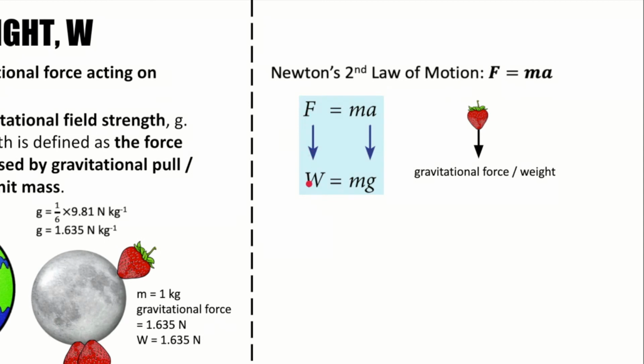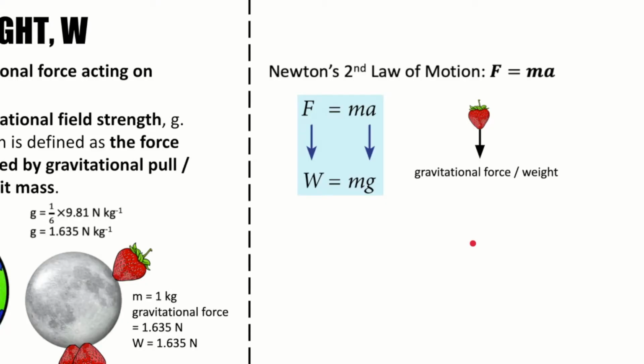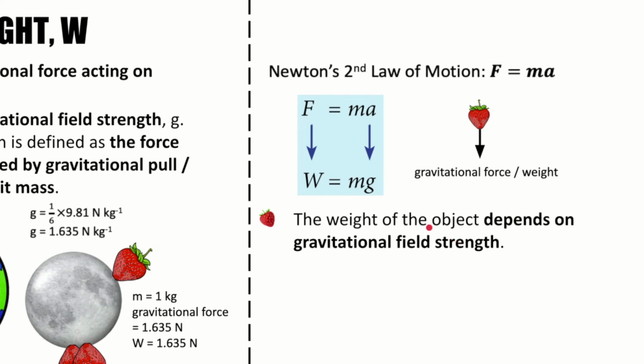You have learned in previous lesson the acceleration of a free-falling object caused by gravitational force is known as gravitational acceleration g. The average value of Earth's gravitational acceleration is 9.81 meter per second per second. It is the same as the value of gravitational field strength. So we get weight W equal to mg. As a conclusion, the weight of the object is not a constant. The weight depends on gravitational field strength.